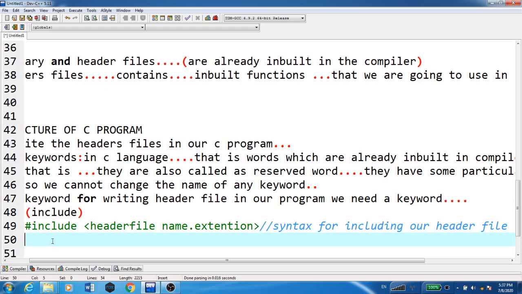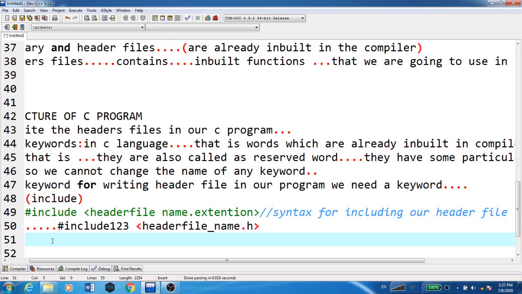Now, one thing I want to ask: can we write like this? Hash include 123, angle bracket, header file name, dot h is the extension for the header, and angle bracket is closed.